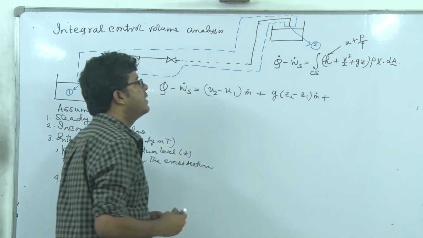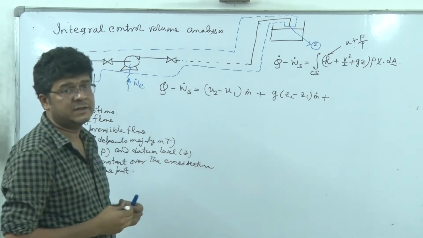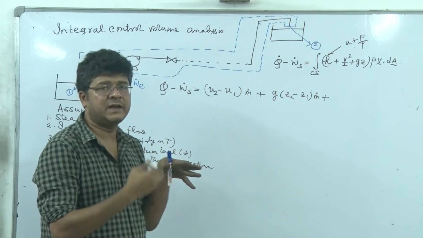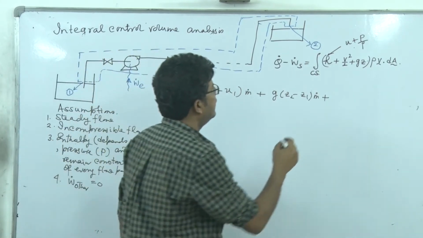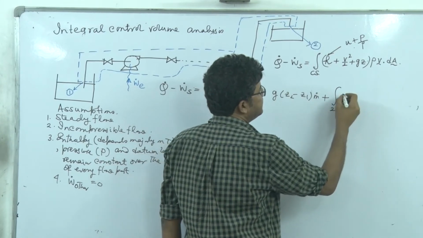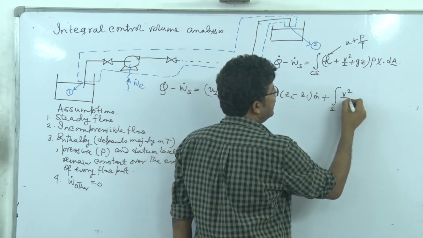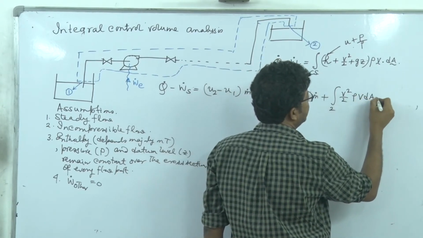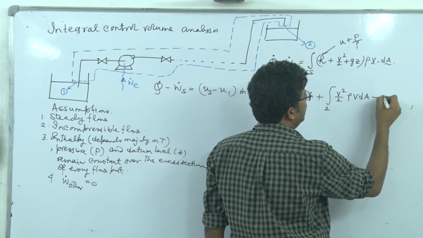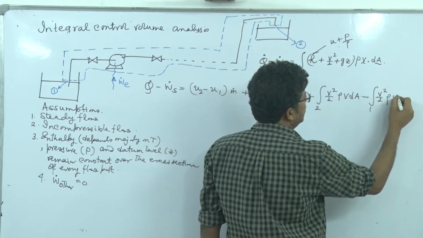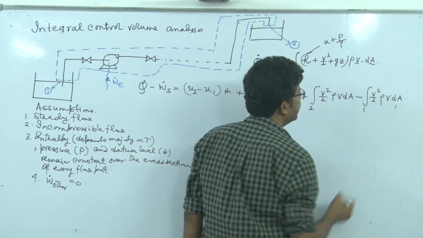However, we cannot do that with velocity. Velocity is definitely having a strong variation over the cross section of this flow port. So we can write over this 2, it will be V square by 2, that is scalar, then rho V dot dA, right, for port 2, and for port 1 there will be a minus sign, V square by 2 rho V dot dA.